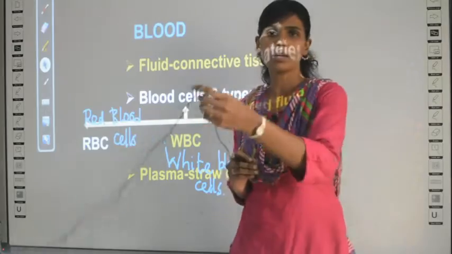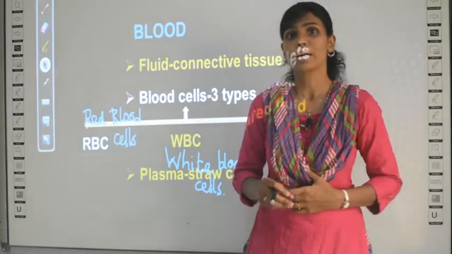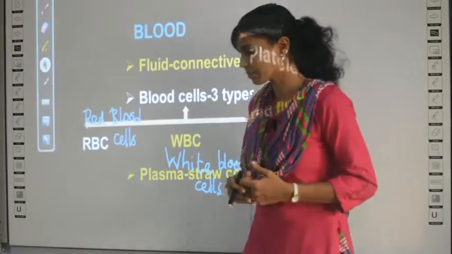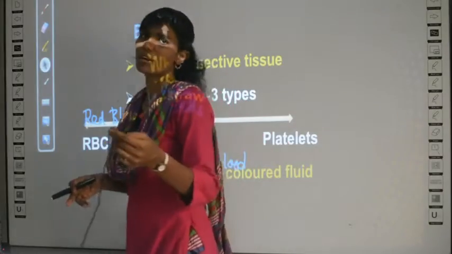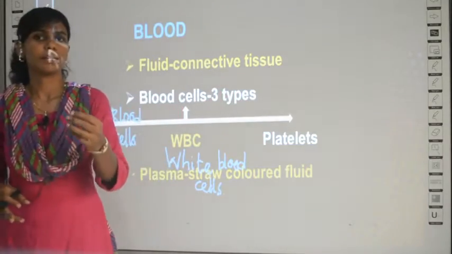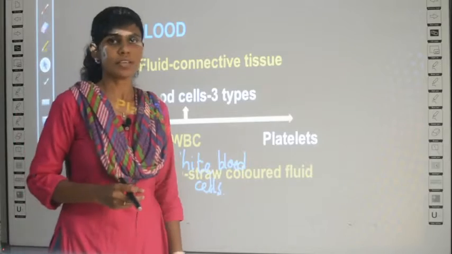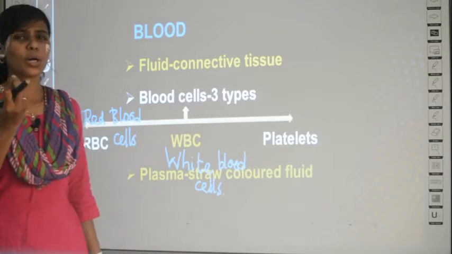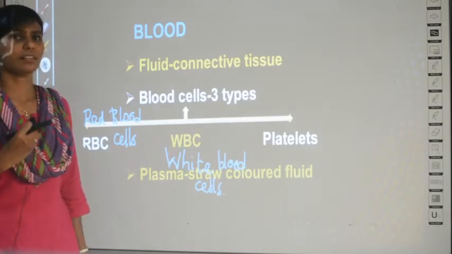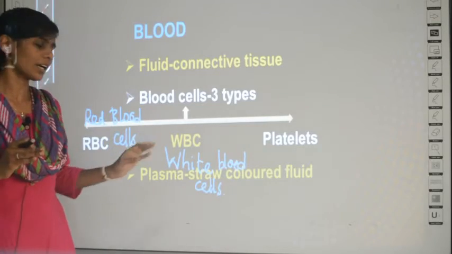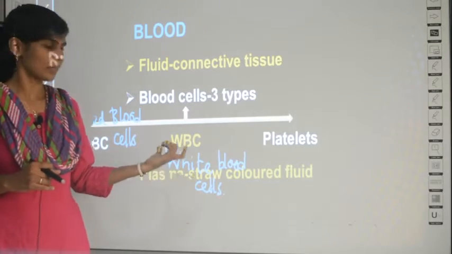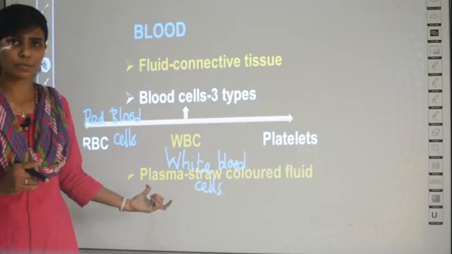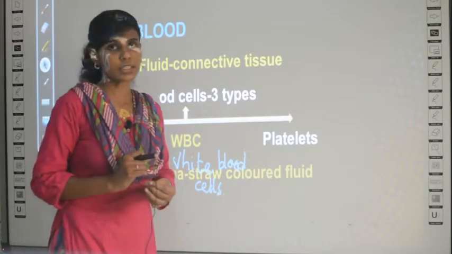What is straw colored? Straw colored means the color of straw. What is straw? Cow eats straw, right? In Tamil you call it vaikol, right? That is straw, which is somewhat pale yellow in color, right? The actual name itself is straw colored only. It is almost colorless. Have you heard this word plasma? It is a fancy word these days.